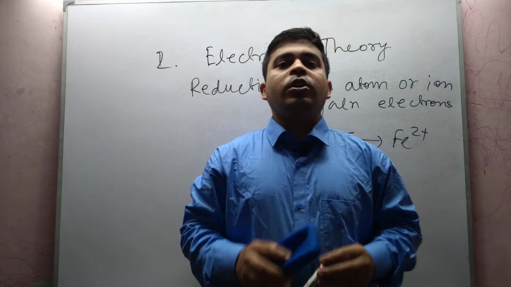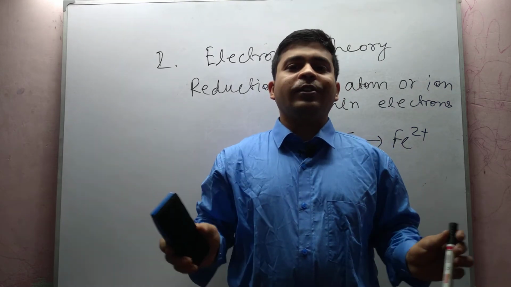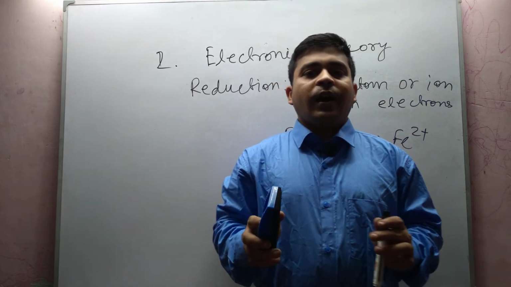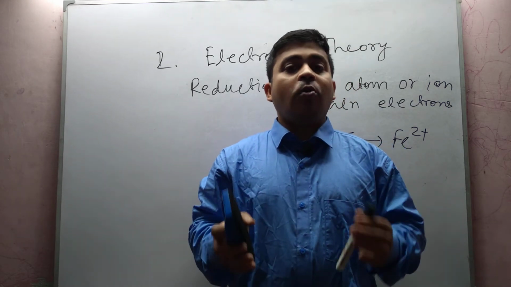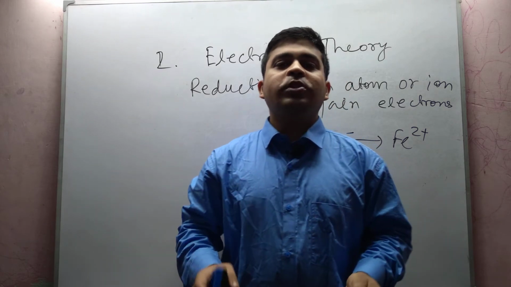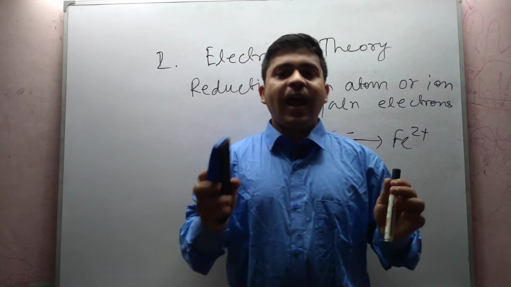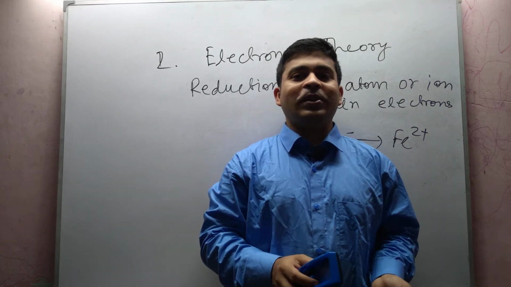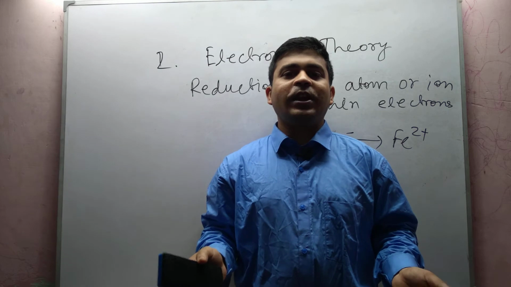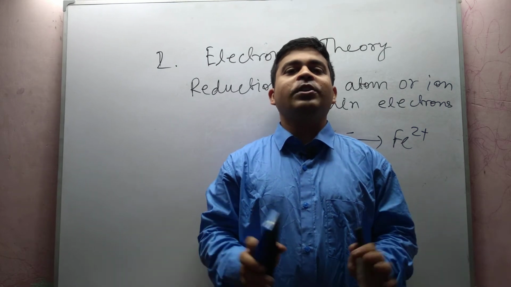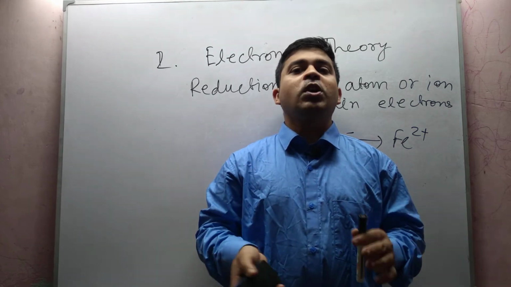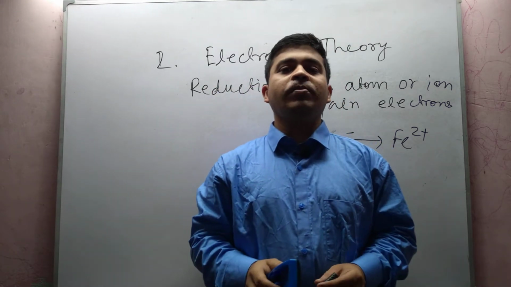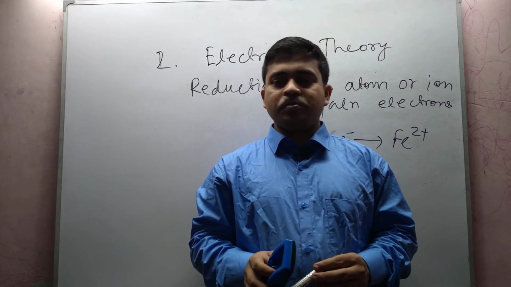It is important to remember that oxidation and reduction are complementary processes. Means in a reaction, oxidation and reduction both take place simultaneously at the same time. It does not occur that oxidation takes place in a chemical reaction and at the same time reduction does not take place. It is not possible. In a redox reaction, oxidation and reduction both take place at the same time.